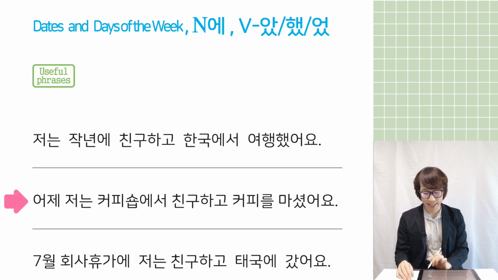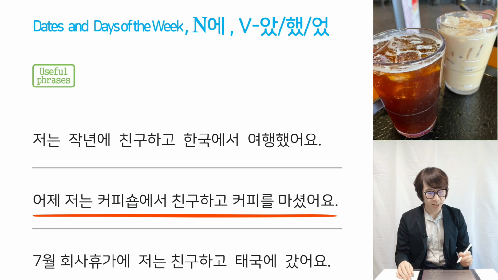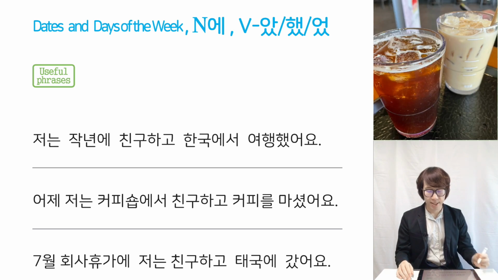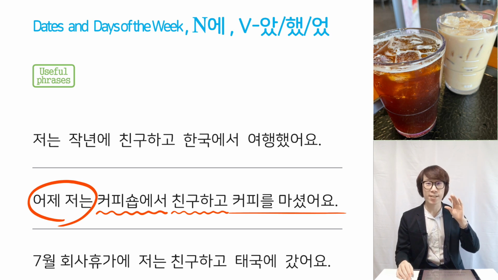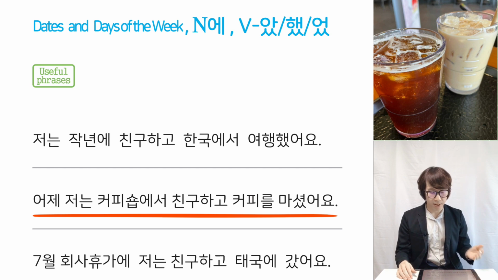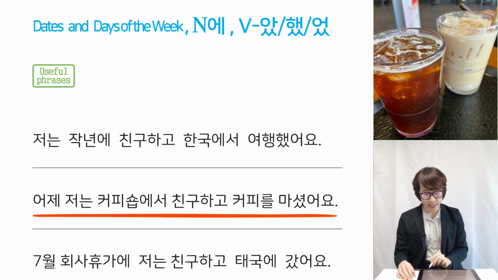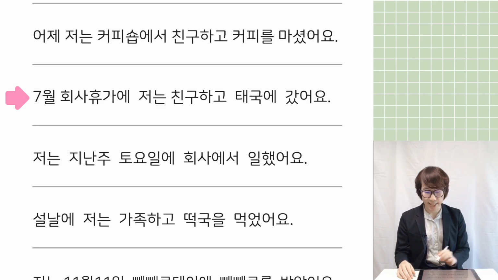And next sentence. 어제 저는 커피숍에서 친구하고 커피를 마셨어요. So, 어제, yesterday, 저는, I, 커피숍에서, at coffee shop, 친구하고, with my friend, 커피를 마셨어요, drank coffee. So, 어제 저는 커피숍에서 친구하고 커피를 마셨어요. You can translate like this: yesterday, I drank coffee with my friend at the coffee shop. Like that. And next sentence.